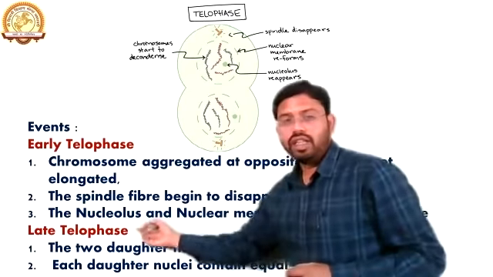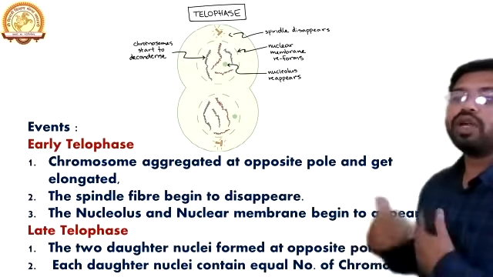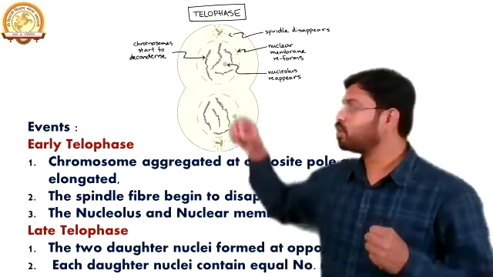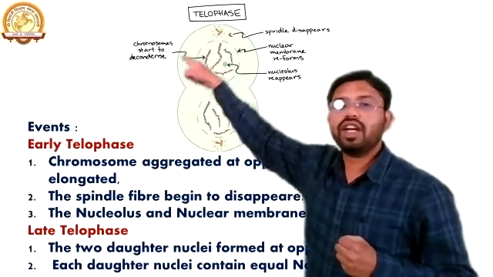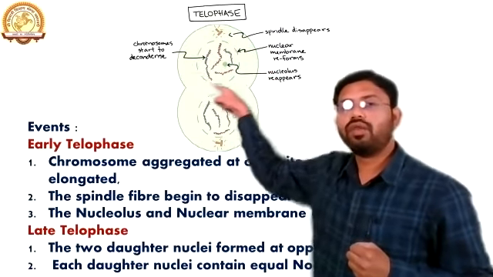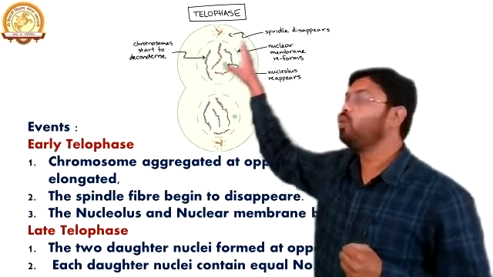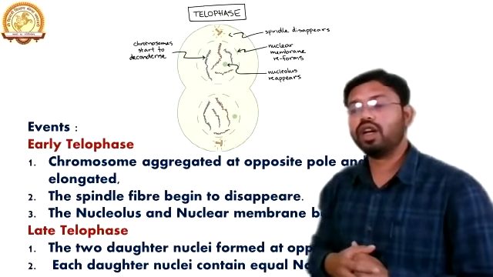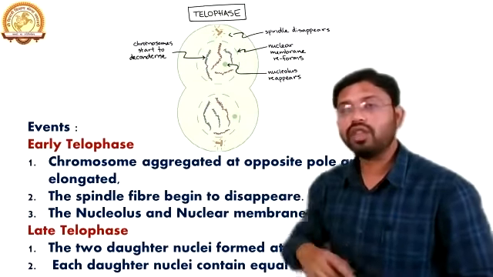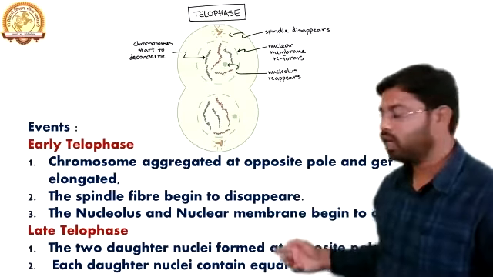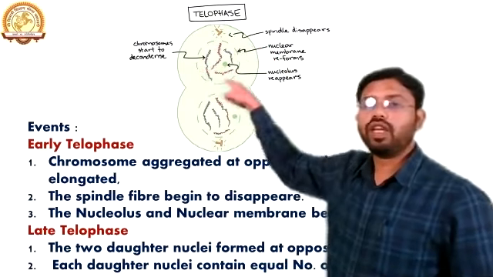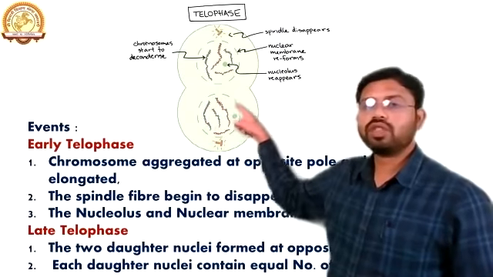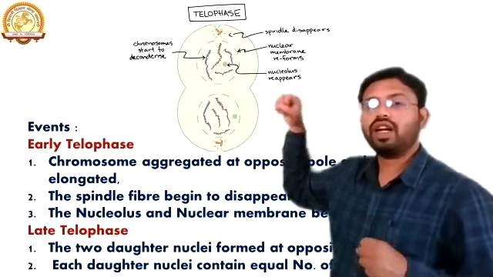The next thing is that the nucleus and the nuclear membrane begin to reappear. What does it mean? As the separation of the chromosomes takes place to the different poles, there is now a need to cover these chromosomes, and for that there is the formation of nuclear membranes. This nuclear membrane, which disappeared in early prophase, starts to reappear, meaning the reverse cycle has started. Here you can see the formation of the nuclear membranes. The chromosomes get separated to the opposite poles, and the microtubules have disappeared.